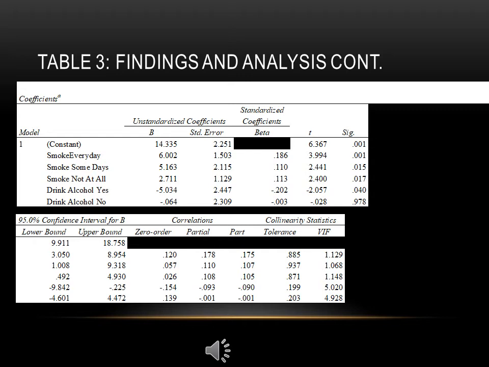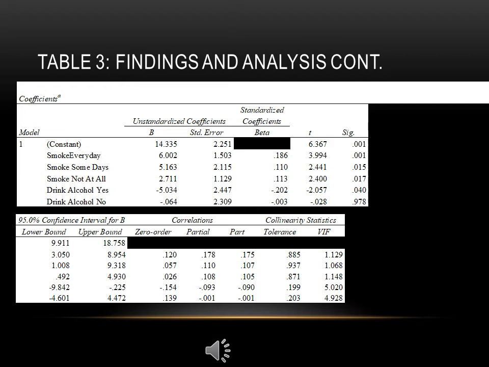Smoke every day was the next strongest predictor of poor physical and mental health at a SR score of 0.03, which is weak. The regression coefficient B for smoke every day equaled 6.002 with a 95% confidence interval for B equals 3.050 to 8.954. The p-ratio was 3.99 and the p-value was significant at 0.001.